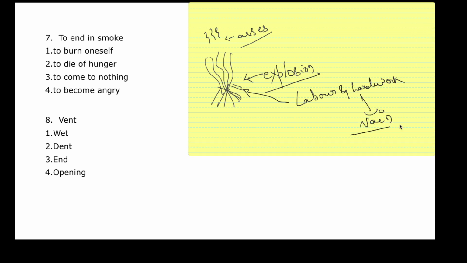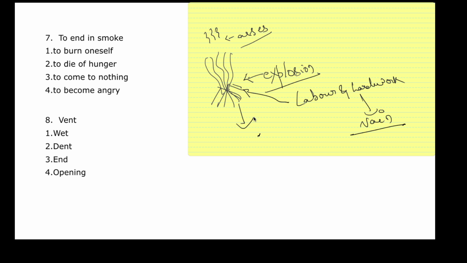Like, suppose, despite all the matches won by India, the finals between India and Pakistan ended in smoke. So what does that mean? That despite winning all the matches until the semi-final, quarter-final and all the knockout matches, India lost the match in the finals. So it ended in smoke.